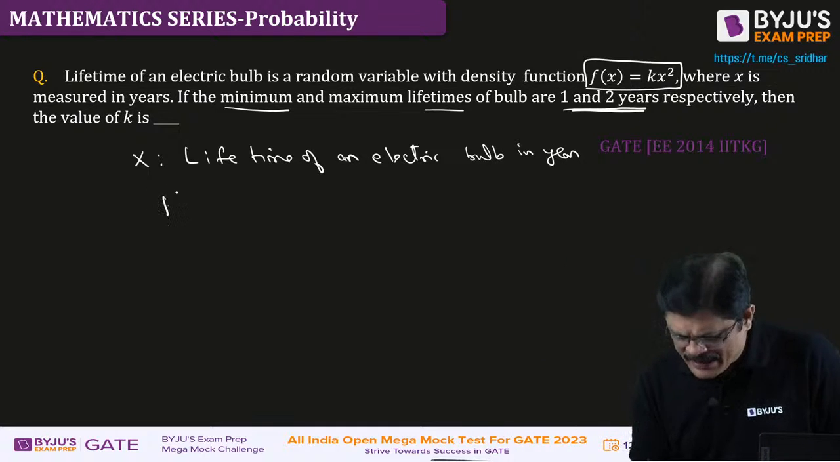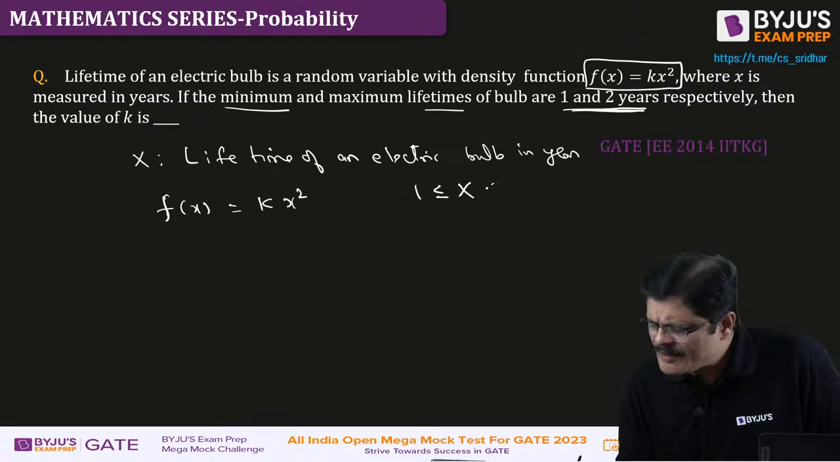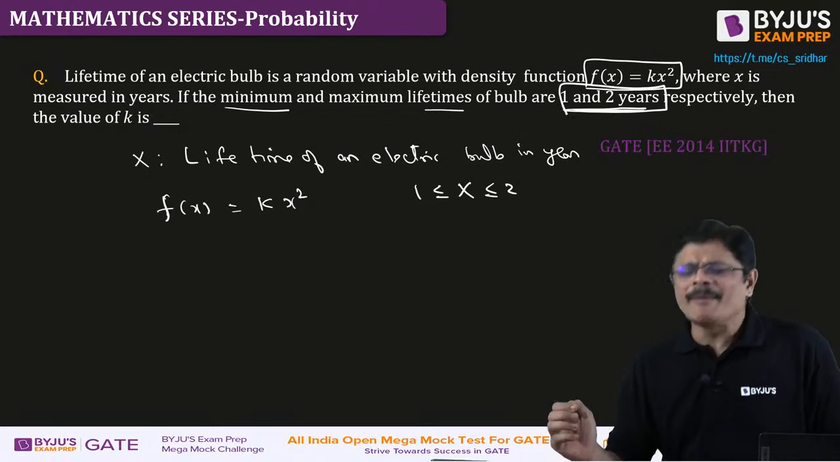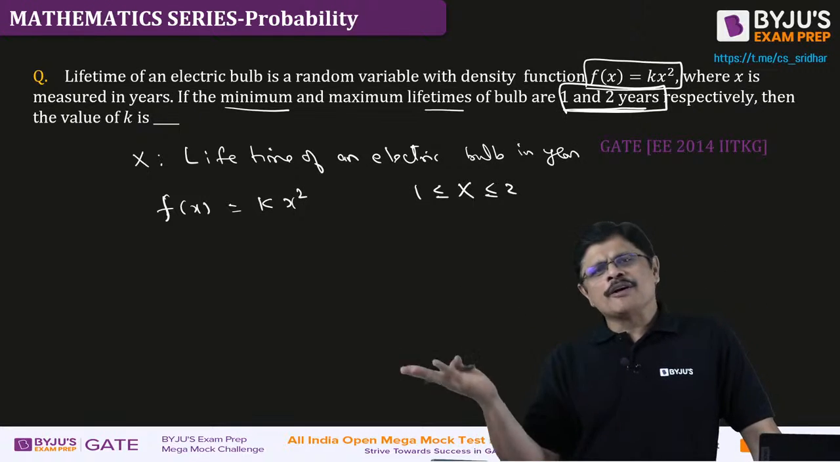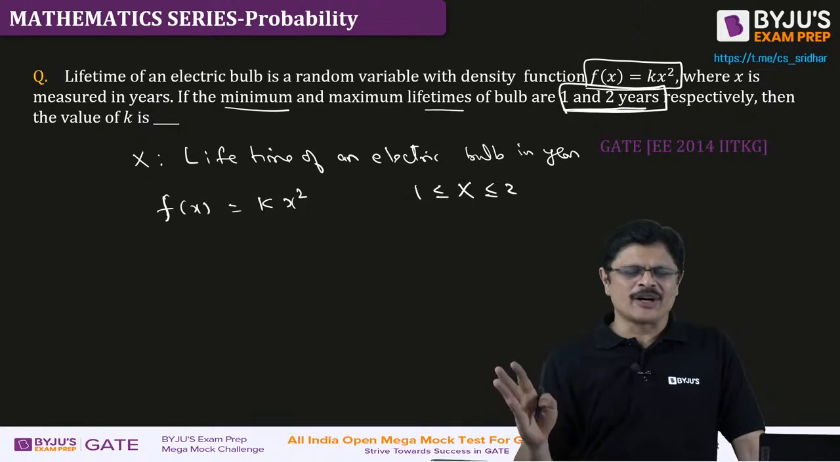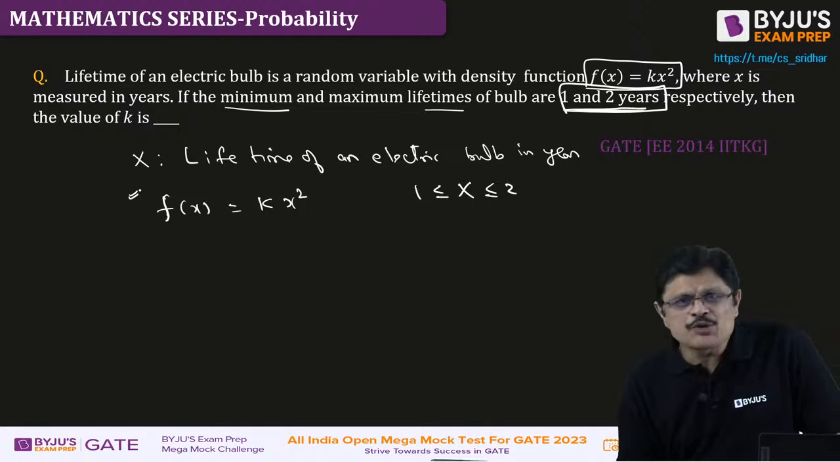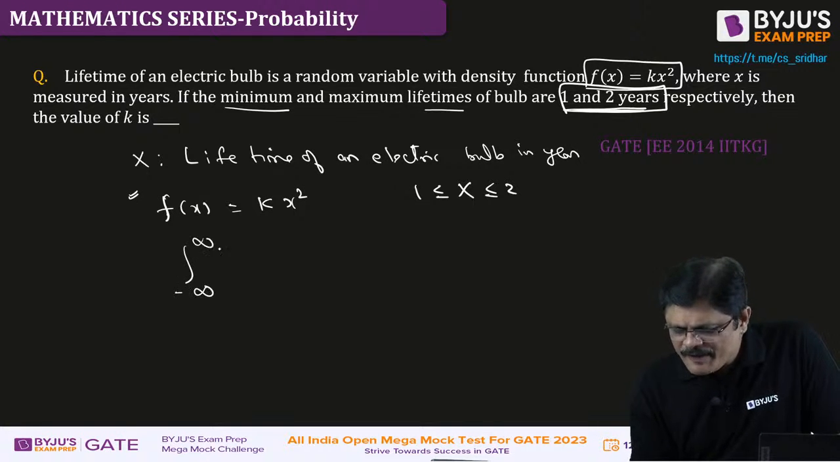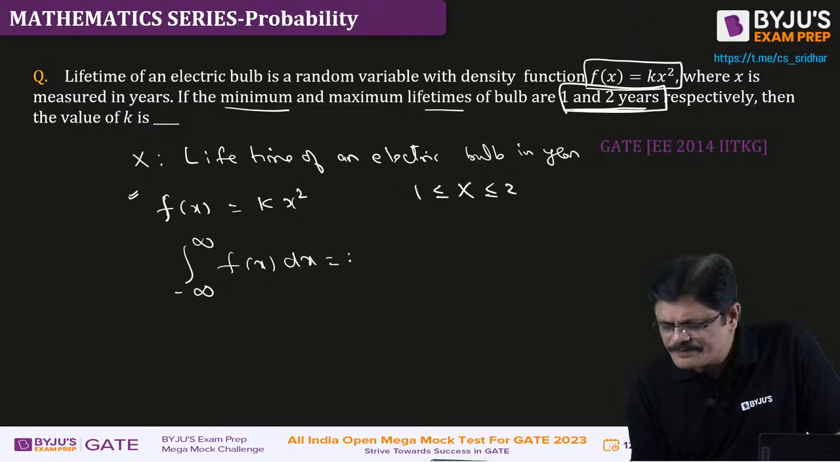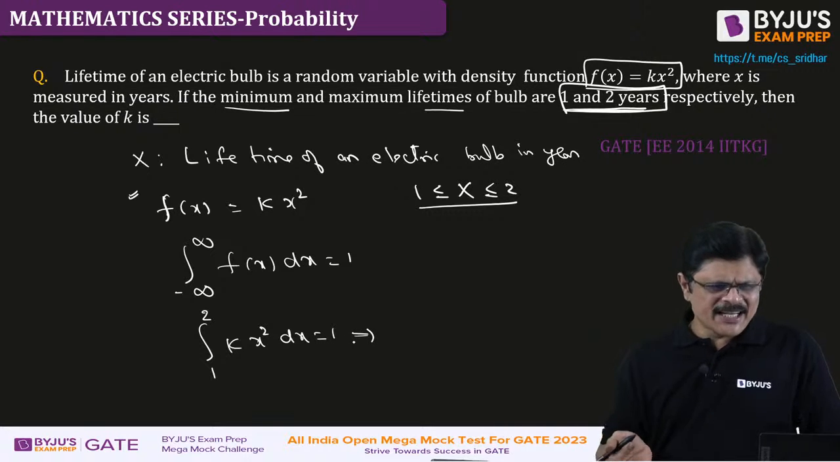The probability function is defined as kx square, and it goes only from 1 to 2, because he clearly mentioned the minimum and maximum values. Outside of that, on both sides, it is considered 0. Because it is a PDF, the integral from minus infinity to infinity of f(x) dx must be equal to 1. But as I told you, the domain is only from 1 to 2, so just integrate from 1 to 2. f(x) is kx square dx, and it must be equal to 1. I am simply using the function which he gave.